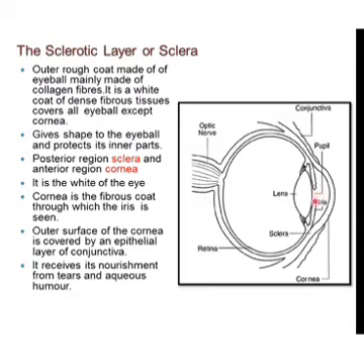Now here inside the cornea you can see the iris. The iris can be seen through the cornea. So we can see a brownish or bluish color inside our cornea, which is the iris. Outside the cornea we can see an epithelial layer, the conjunctiva, which is a thin layer of epithelial tissue. It receives its nourishment from tears and aqueous humor.